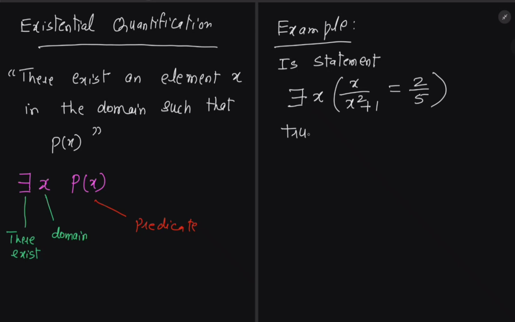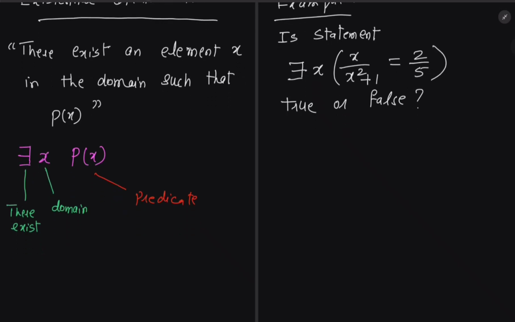True or false? So we can see that when we put x is equal to 2, 2 over 2 squared plus 1 is equal to 2 by 5, which is true.